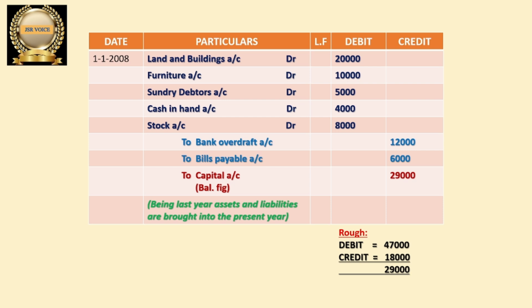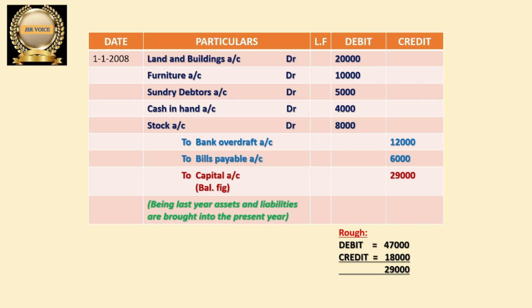Next cash in hand account debit, also an asset, so we debited and recorded that amount in the debit column, 4,000. Next stock account debit, stock also is an asset, so we debited, amount in the debit column 8,000. So total 5 assets we have recorded one by one. All assets should be recorded first, and then we will record liabilities. Liabilities we should write under all assets, but you know that all liabilities we have to credit.